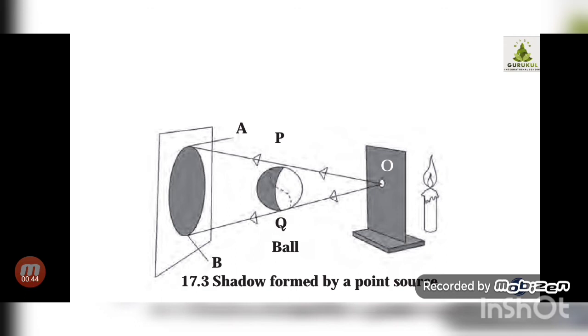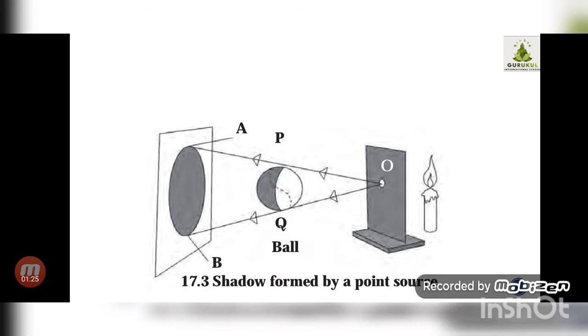Now what we have to do in this one? Take rays OP. You have to keep one big ball in between that screen and the cardboard. Just see, as shown in the figure, place a screen vertically at a distance of 1 meter beyond the cardboard. Means the distance between that cardboard and the screen should be 1 meter. And then you have to observe the shadow of the ball PQ. Now the rays OP and OQ starting from the point source just pass by the ball. So you can see the rays OP and OQ.